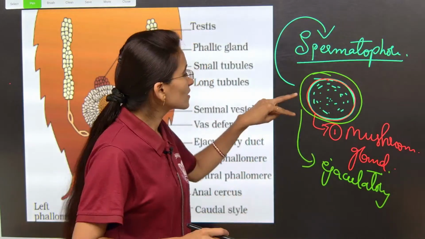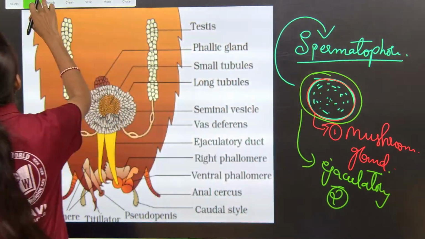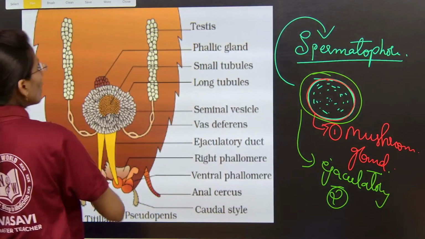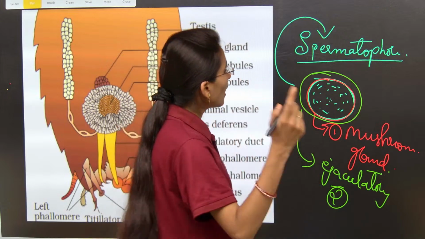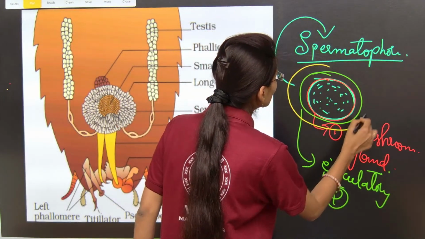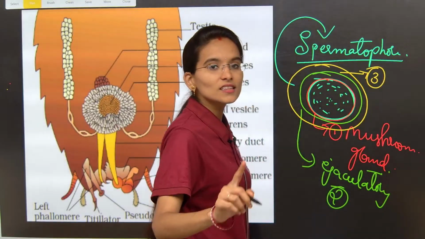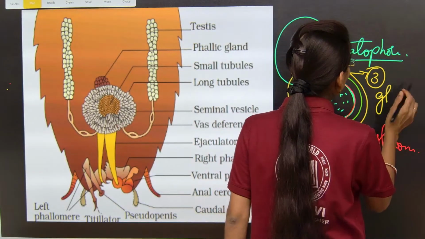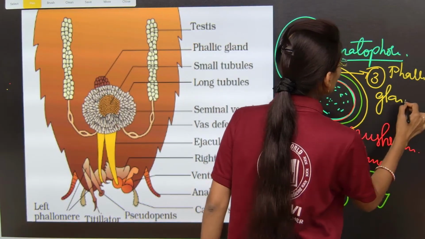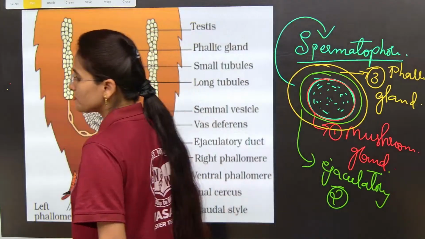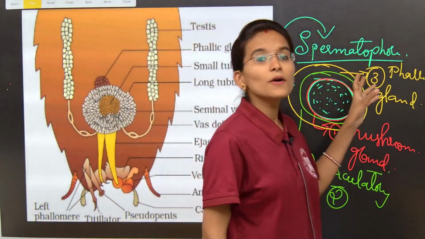Imagine this as the second layer, and the third layer is formed by another important gland called the phallic gland. Imagine this as the third layer. The third layer is formed by the phallic gland. I am writing here, phallic gland. Is it clear to all of you? So this is about the spermatophore.